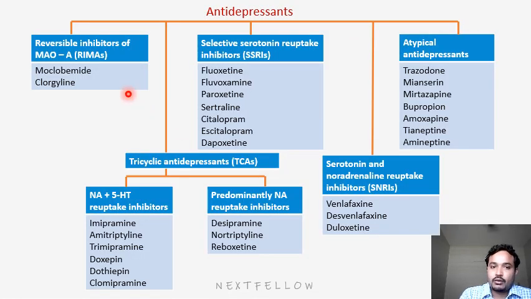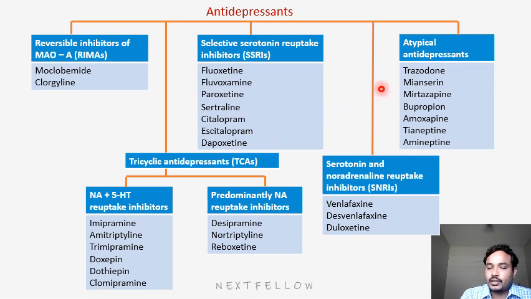See here, MAO inhibitors include moclobemide. Selective serotonin reuptake inhibitors include fluoxetine, fluvoxamine, paroxetine, sertraline, citalopram, escitalopram. Next, in TCAs we have imipramine, amitriptyline, doxepin. Then among norepinephrine reuptake inhibitors we have desipramine, nortriptyline. Then among SNRIs we have venlafaxine, duloxetine. These all belong to typical antidepressants.